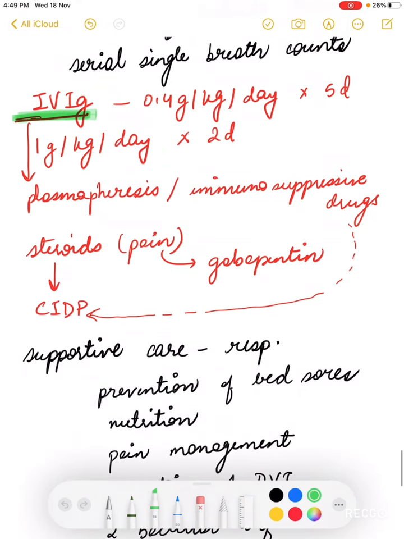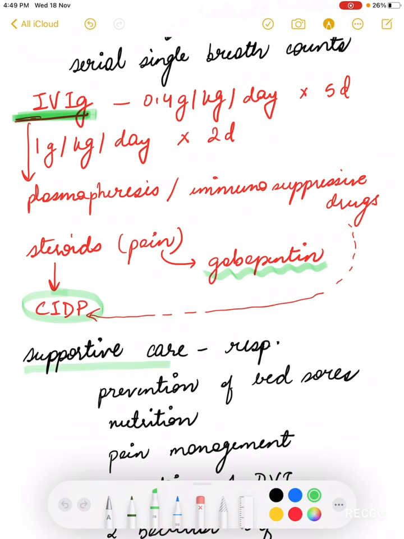When we talk about CIDP, we have to consider immunosuppressive drugs and steroids, because this is a condition that is recurring. Otherwise, steroids as such do not have a role in GBS. They have a role when the patient is having neuropathic pain, and for neuropathic pain generally we prefer gabapentin. So IVIG, I would say, is the most important when we talk about the treatment of GBS.